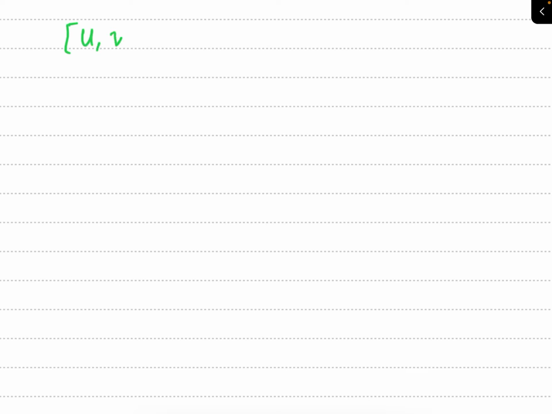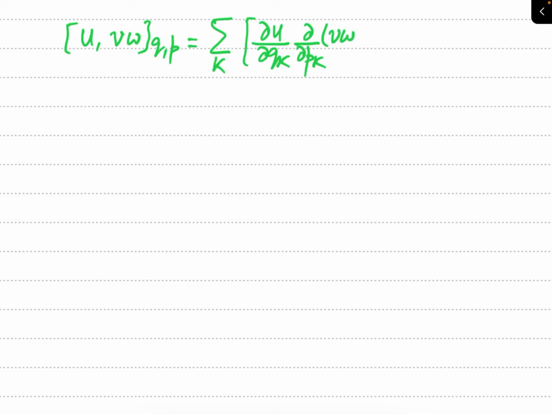So the Poisson bracket of U and VW at the base Q and P. From the definition you can say this will be summation over K of del U by del QK times del PK of VW.